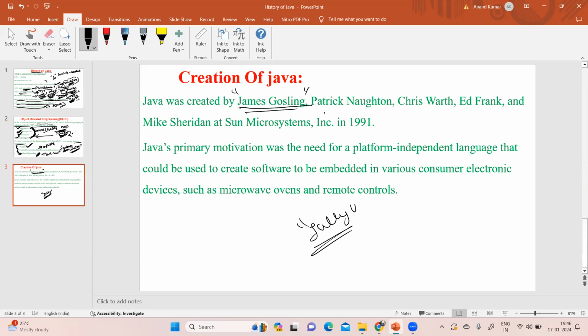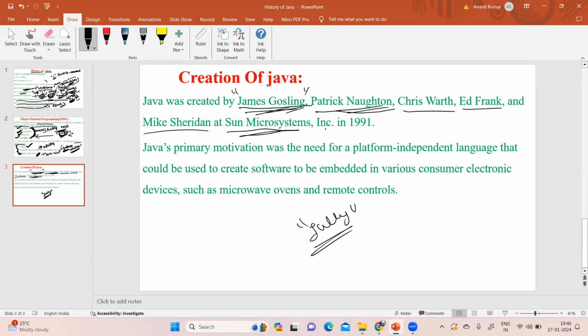There are five people who were part of Java's creation: James Gosling, Patrick Naughton, Chris Warth, Ed Frank, and Mike Sheridan et al. These are the people who worked on Java at Sun Microsystems.